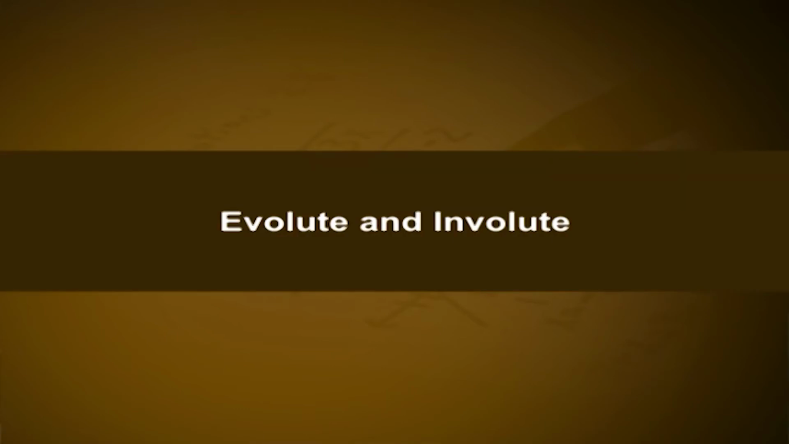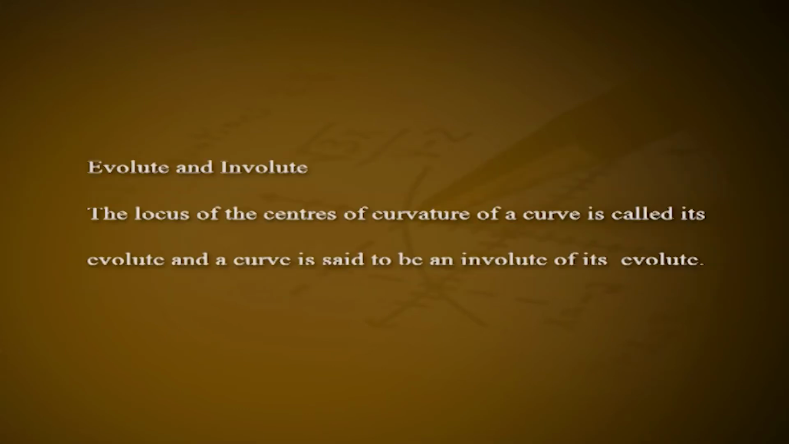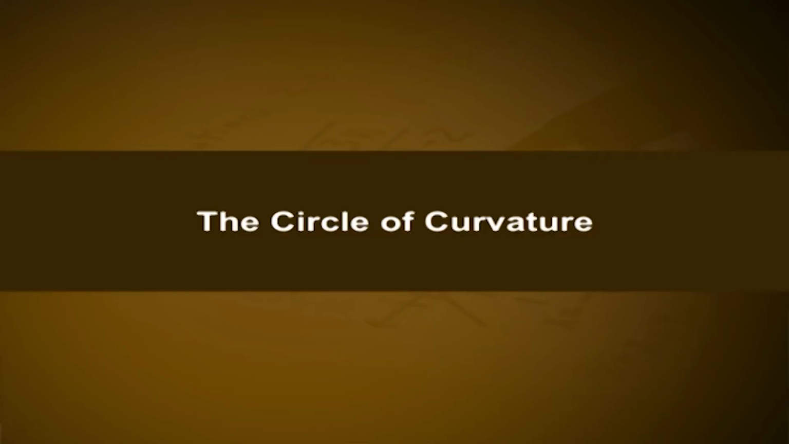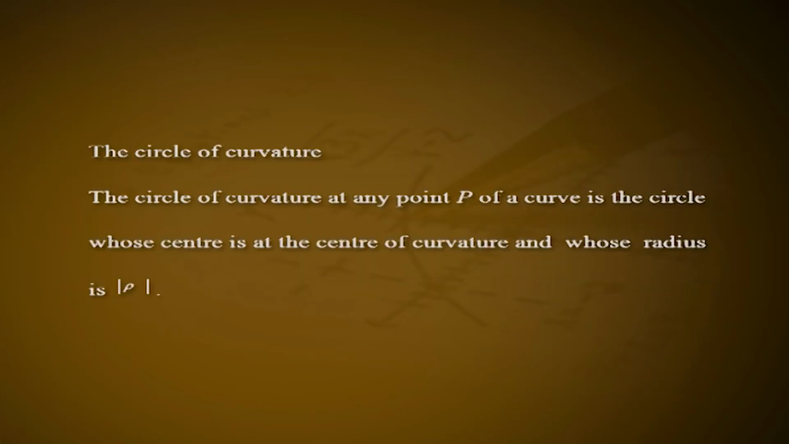Evolute and involute. The locus of the centers of curvature of a curve is called its evolute, and a curve is said to be an involute of its evolute. The circle of curvature. The circle of curvature at any point P of a curve is the circle whose center is at the center of curvature and whose radius is modulus of rho.